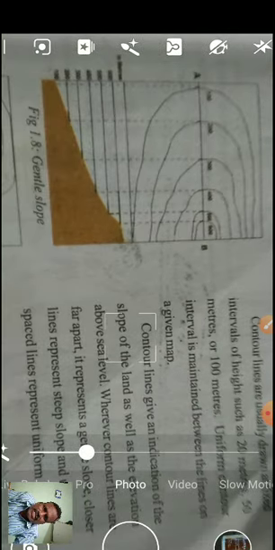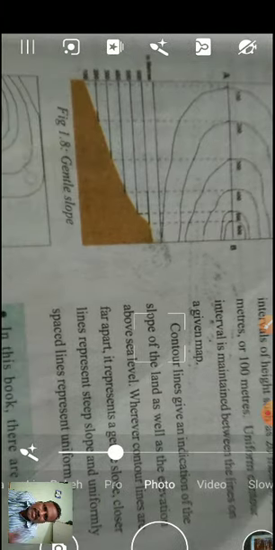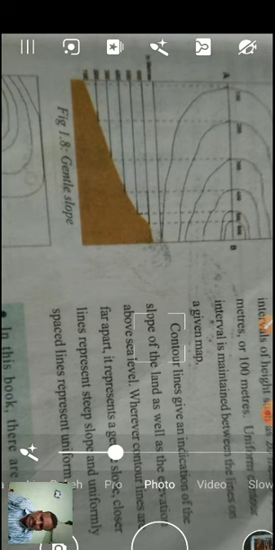And next one in next diagram you see it is gentle slope. And here 100 meter one line, 200 meter another line, 300 meter another line, 400 meter another line, like that up to 700 and up to 600 meters they have drawn lines. So that shows different heights of the hill slope.